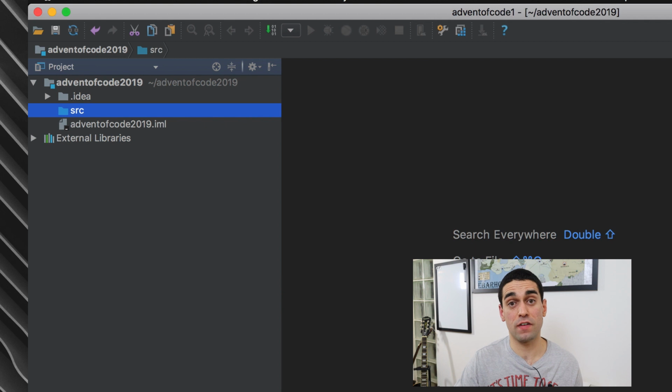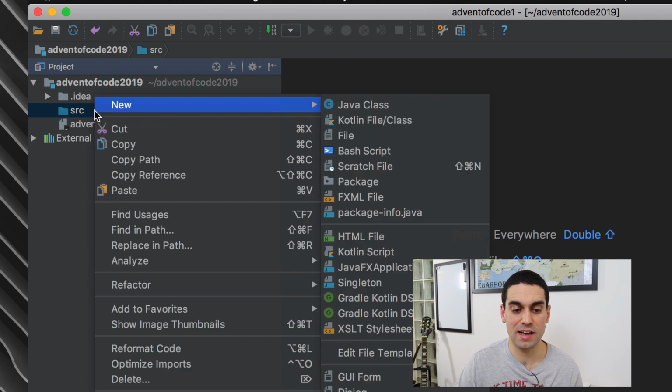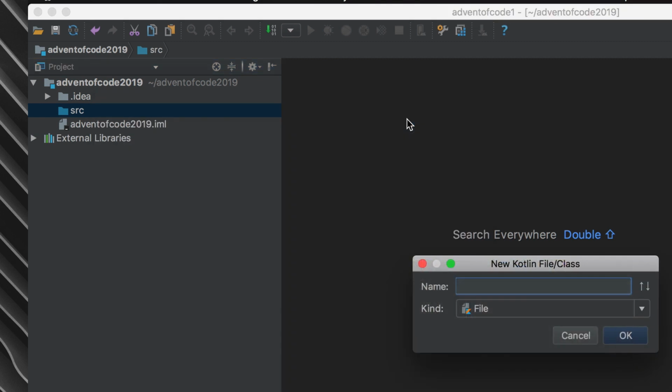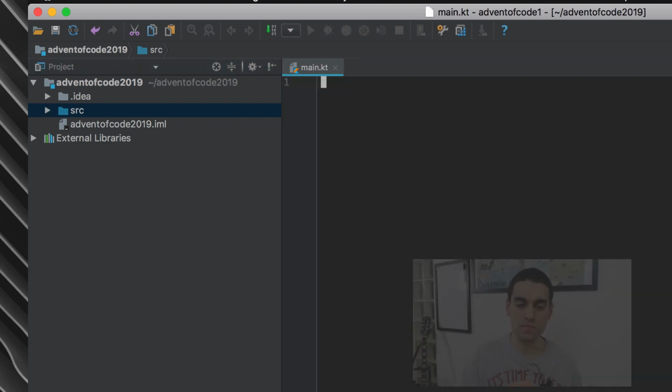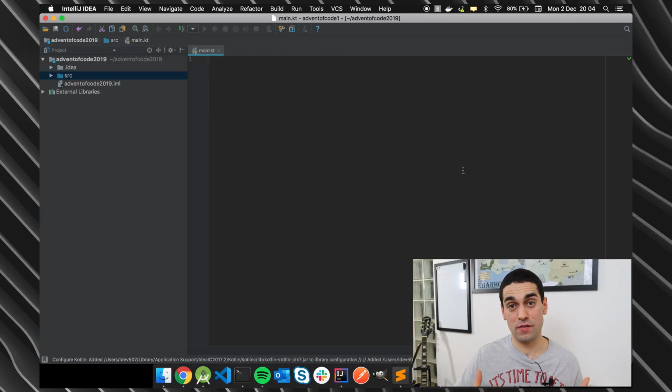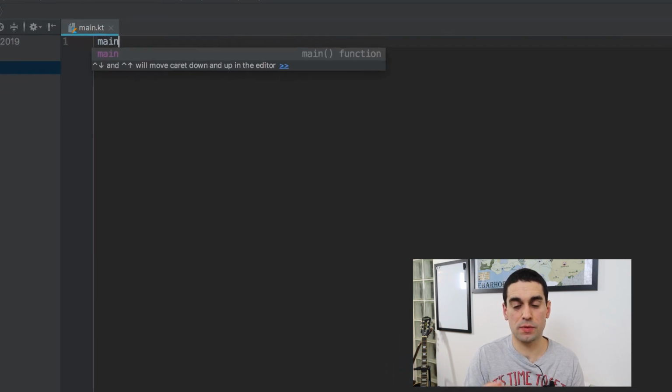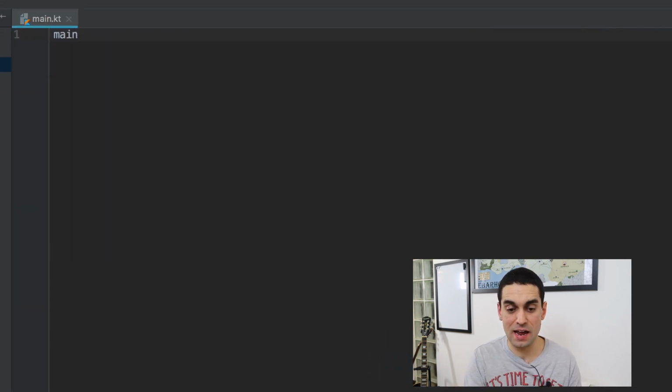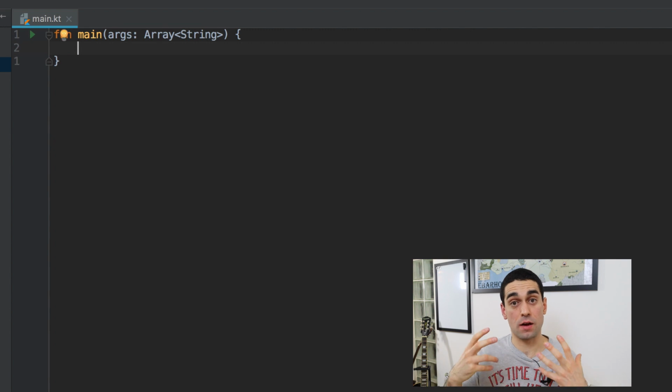To start with, I need to make a file to write some code in. I'm going to right click the src folder, new, and Kotlin file/class. I'm going to just call it main because I'm not very creative at coming up with names, and hit enter. It's created now a fresh Kotlin file for me to write my code in. I have an automatic code snippet set up that if I write the word main and tab, it will create for me a main Kotlin function. This is a place that I can start my code, the main function, the jumping off point for my program, if you like.